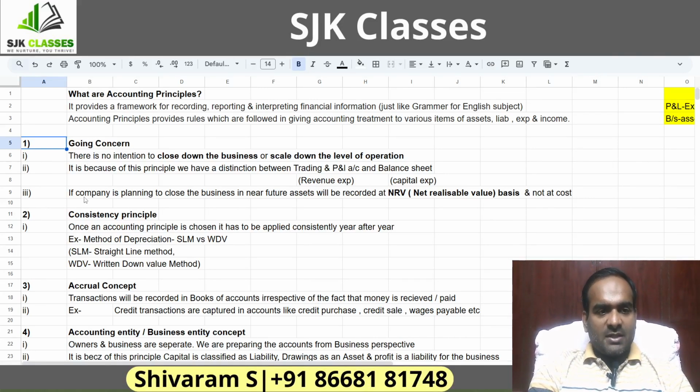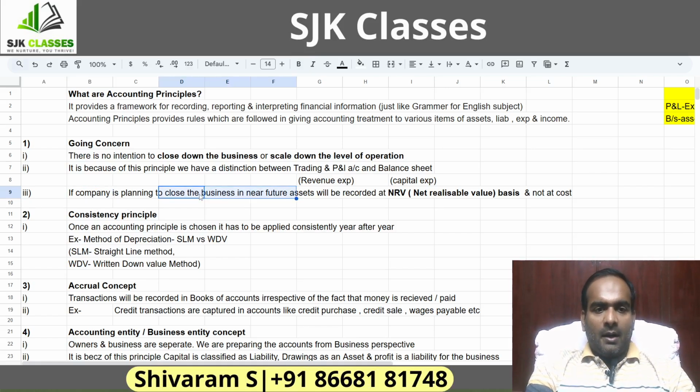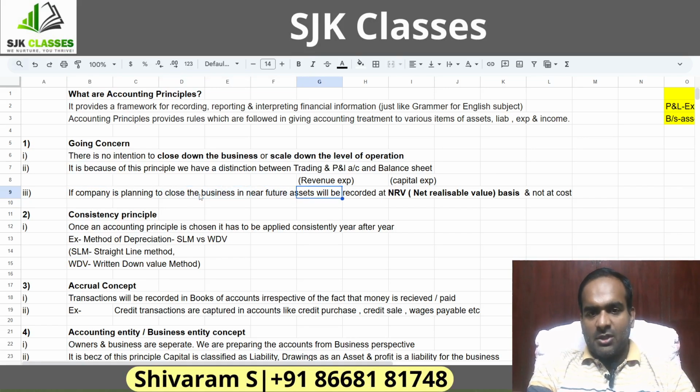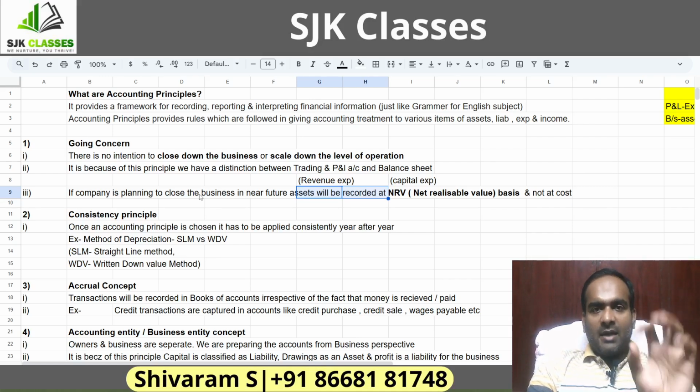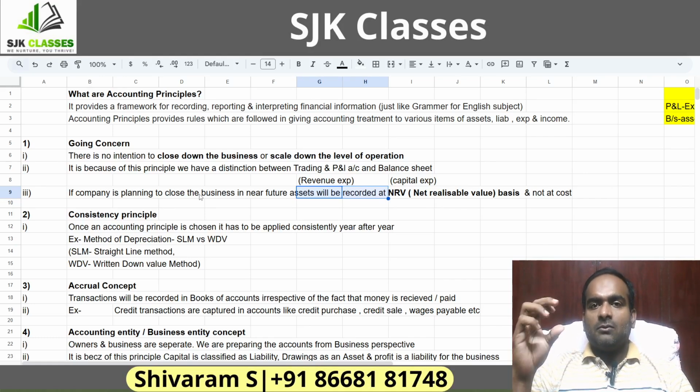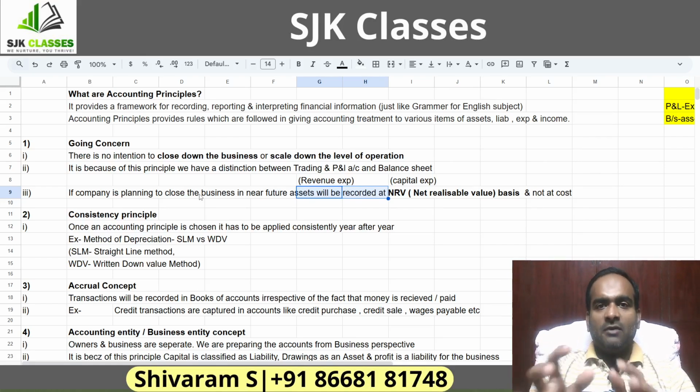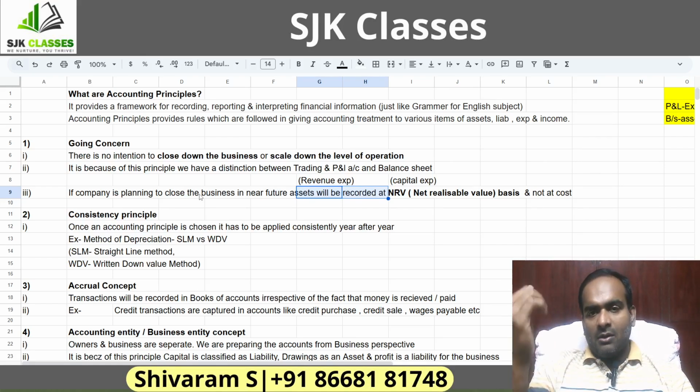Now, this principle says that if a company is planning to close down the business or scale down the operation in the near future, assets will be recorded at NRV, net realizable value, and not at cost. Generally, assets will be recorded at historical cost, but we cannot continue to record the assets at historical cost. If a company is planning to close down the business or scale down the operation, to communicate this point, the firms will take down all the assets to realizable value and not at cost.